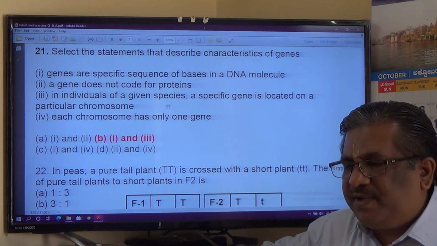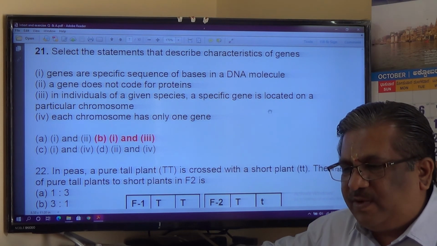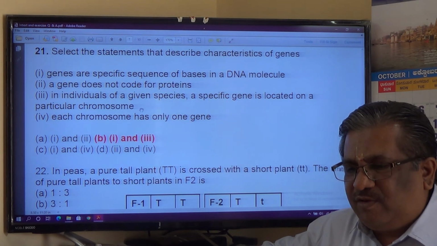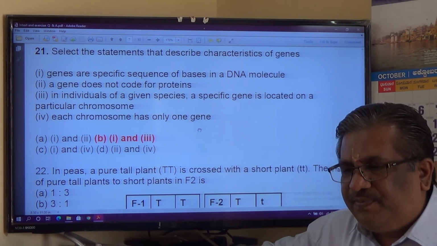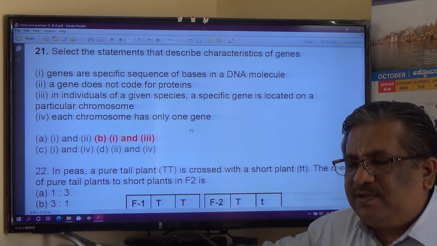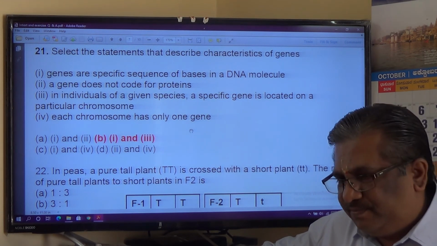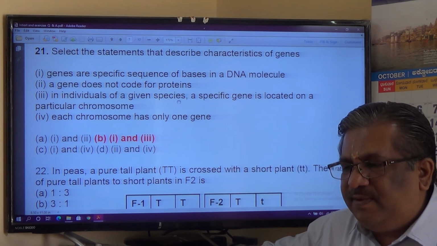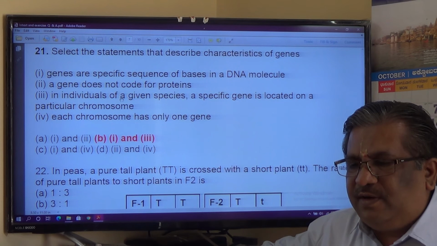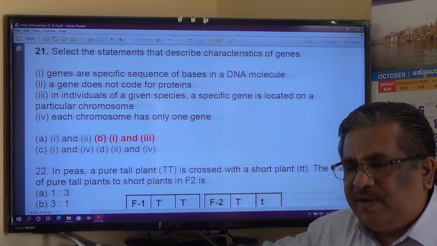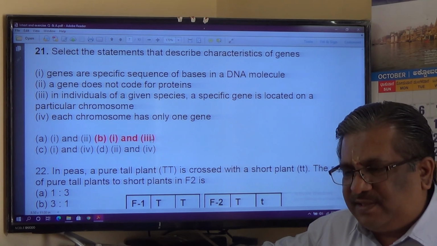In individuals of a given species, a specific gene is located on a particular chromosome. Each chromosome has only one gene. See, each chromosome has only one gene is wrong. In individuals of a given species, a specific gene is located on a particular chromosome. True. So 1 and 3 are true here. Option B, 1 and 3 are true here. That is the answer for this.